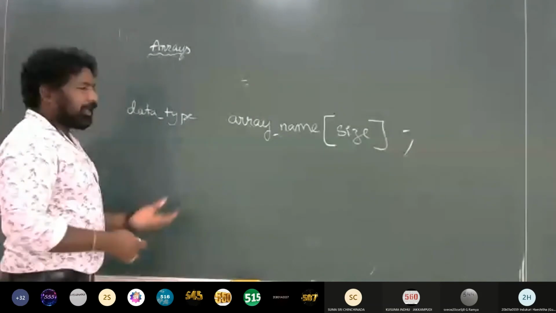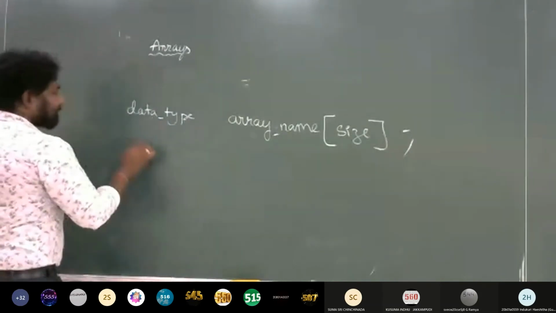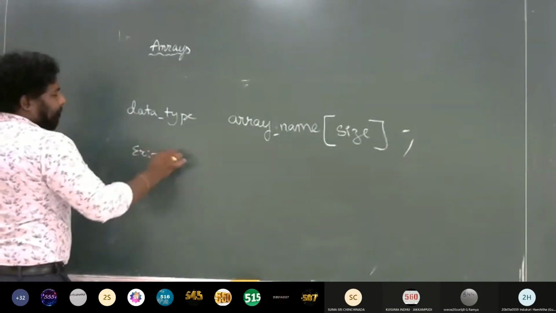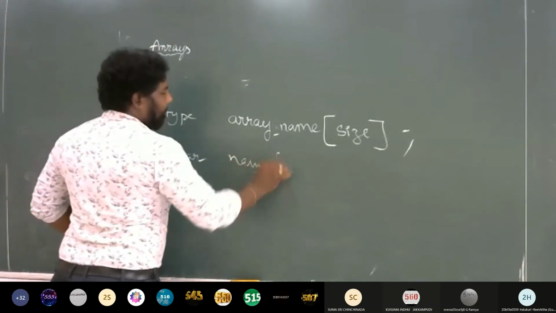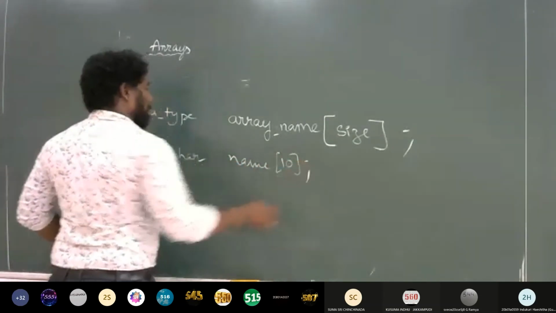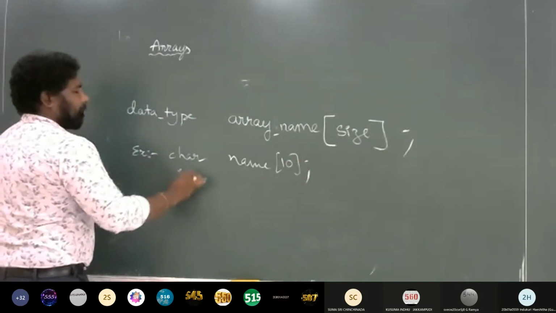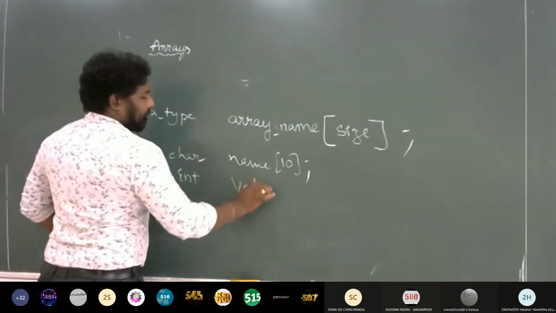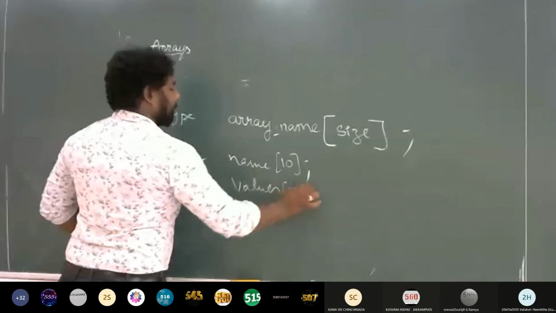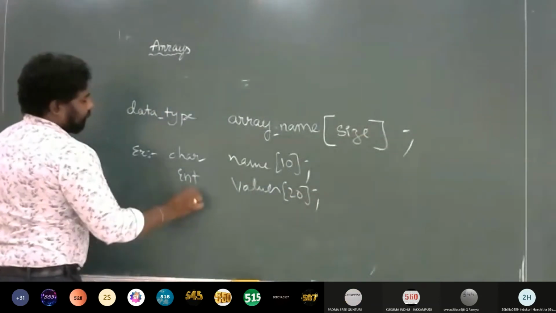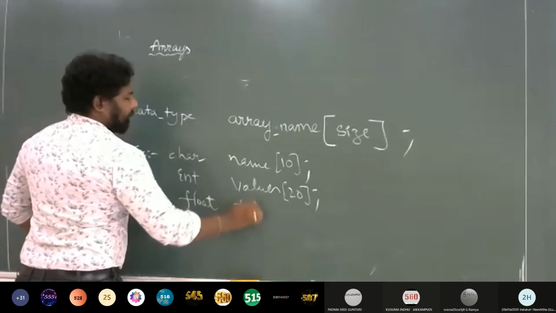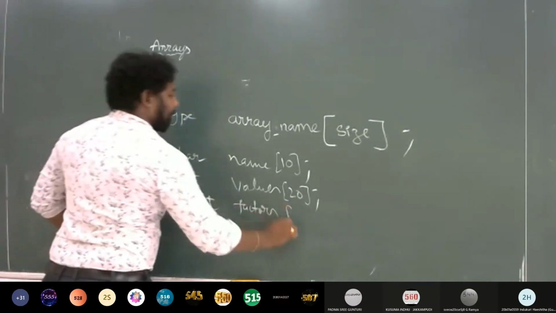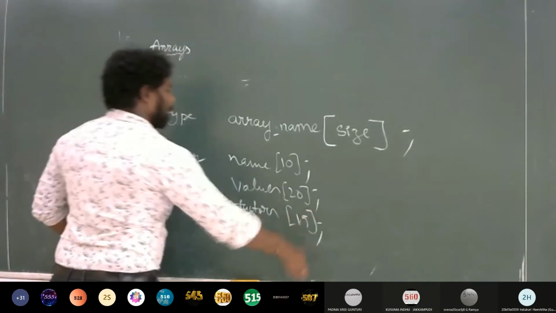This is the syntax for an array. Examples: char name[10], int values[20], float factors[15], right?